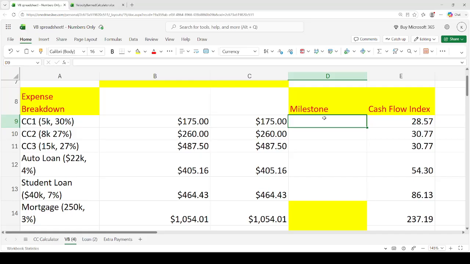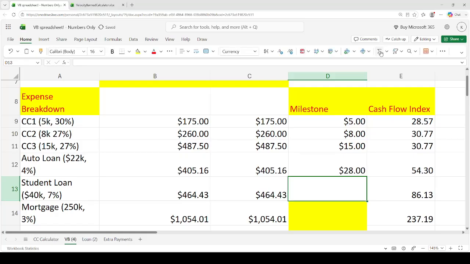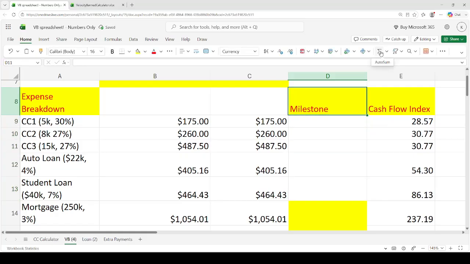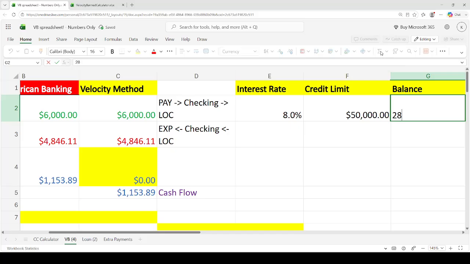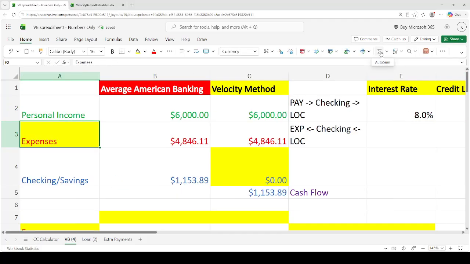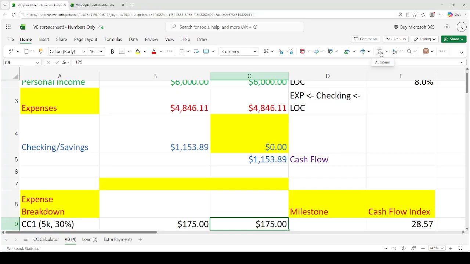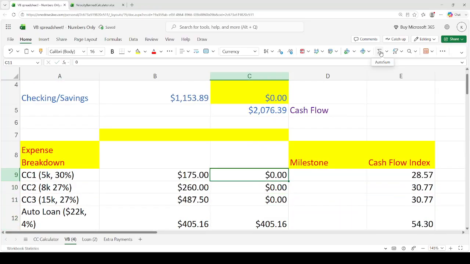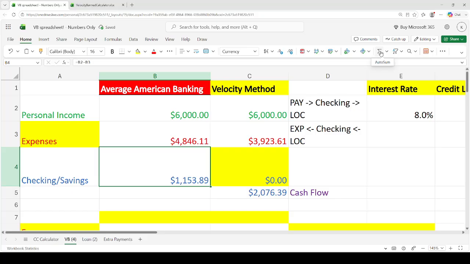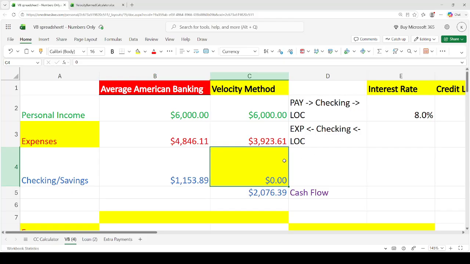So how much credit card debt is this? This is 5, 8, 15, and I'm going to go ahead and sum it up, and that's $28,000. So let's go ahead and do this. We're going to move $28,000 into our line of credit, and guess what happens here? Oh my goodness. All right. So we literally doubled this number simply by moving this debt into a line of credit.